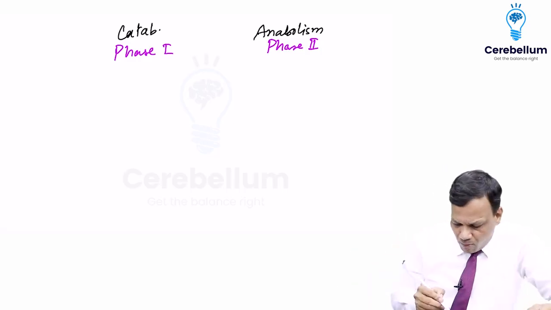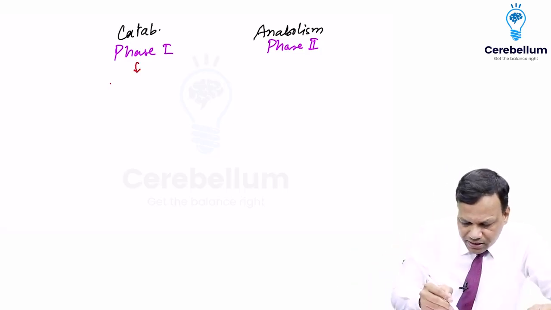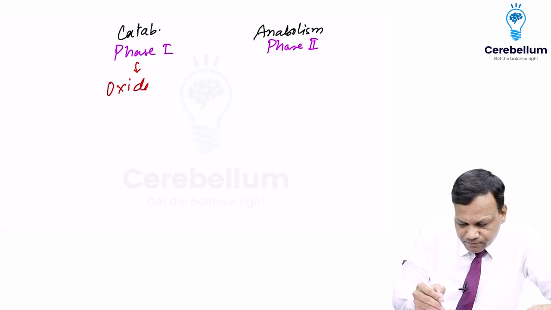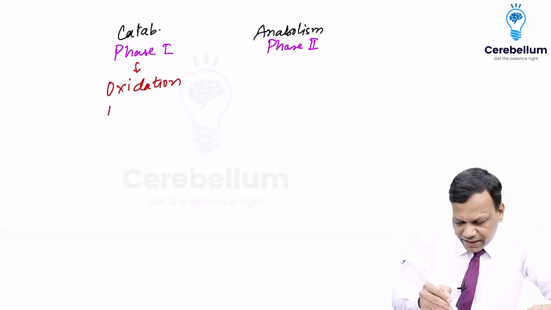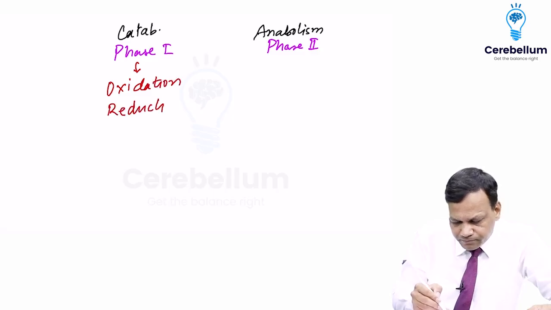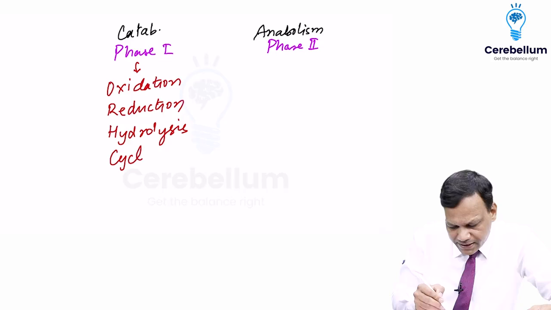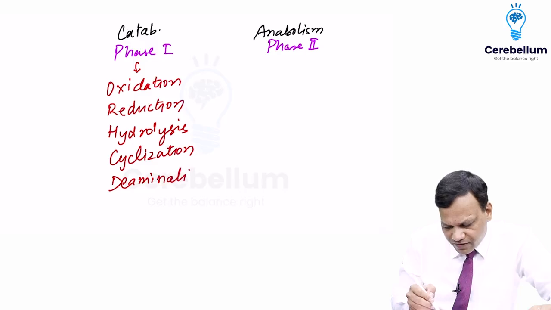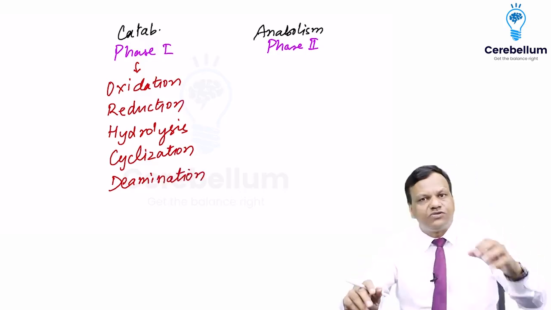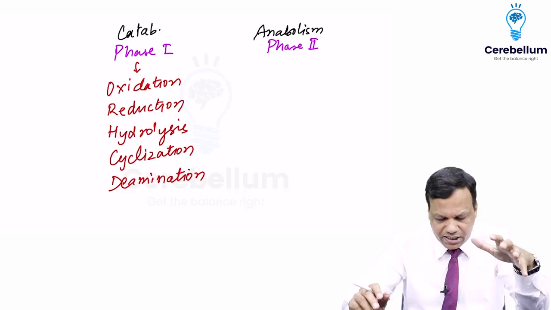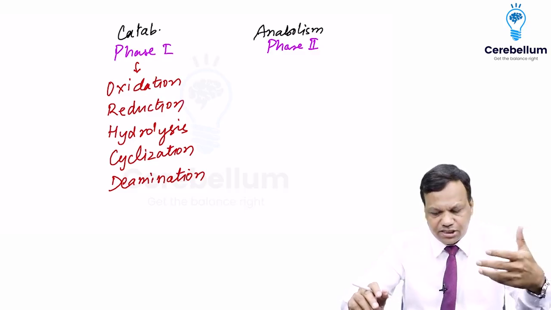Okay. So, common catabolic reactions are oxidation, reduction, hydrolysis, cyclization, deamination. So all these are phase 1 reactions. So phase 1 reactions are catabolic reactions, oxidation and reduction like reactions.